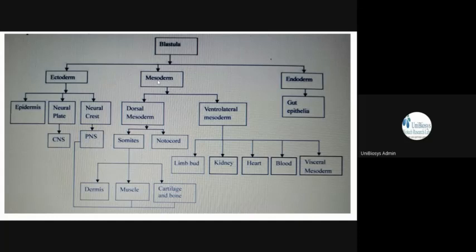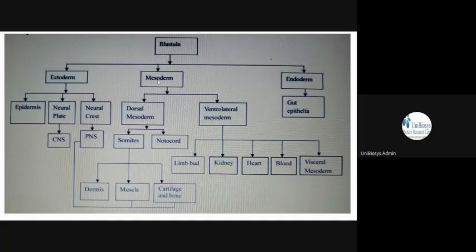So mesoderm gives rise to, very generally if you see, our muscles and bones are formed from the mesoderm, isn't it? So when muscles are formed from that mesoderm, it is divided into two: dorsal mesoderm and ventrolateral mesoderm. From the dorsal mesoderm we get the somites, which form the muscles, dermis, and cartilage and bones. And dorsal mesoderm also gives rise to notochord. So that is in the dorsal side for almost all the vertebrates.